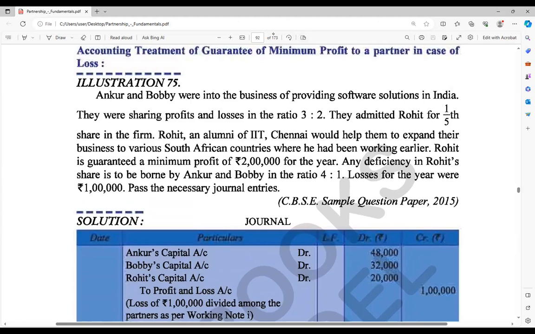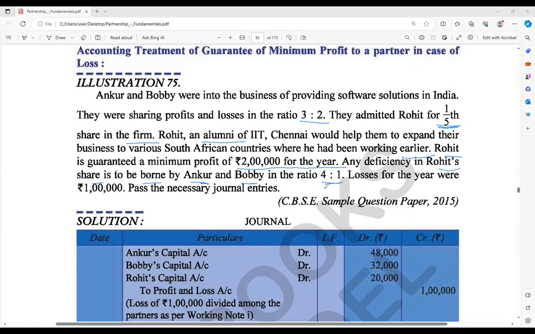One question we are going to see here, and after that we'll see these things. Now see, they were sharing profits and losses in the ratio 3:2. They admitted Rohit for 1/5 share of the firm. Rohit, an alumnus of IIT Chennai, would help them expand their business to various South African countries where he had been working earlier. So Rohit is guaranteed a minimum profit of rupees 2 lakh for the year. Any deficiency in Rohit's share is to be borne by Ankur and Bonnie in the ratio of 4:1.